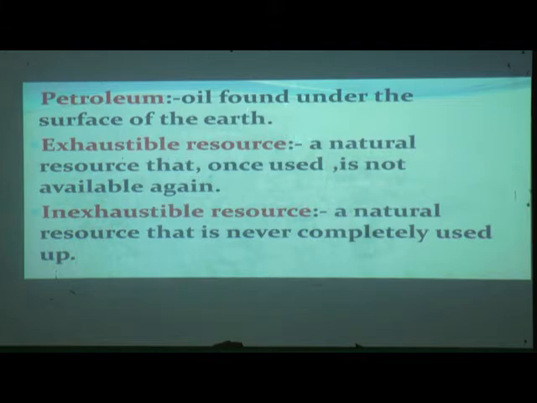Petroleum, oil found under the surface of the earth. Where can we find petroleum, students? We can find oil under the surface of the earth. What are exhaustible resources? A natural resource that once used is not available again. What are inexhaustible resources? A natural resource that is never completely used up.